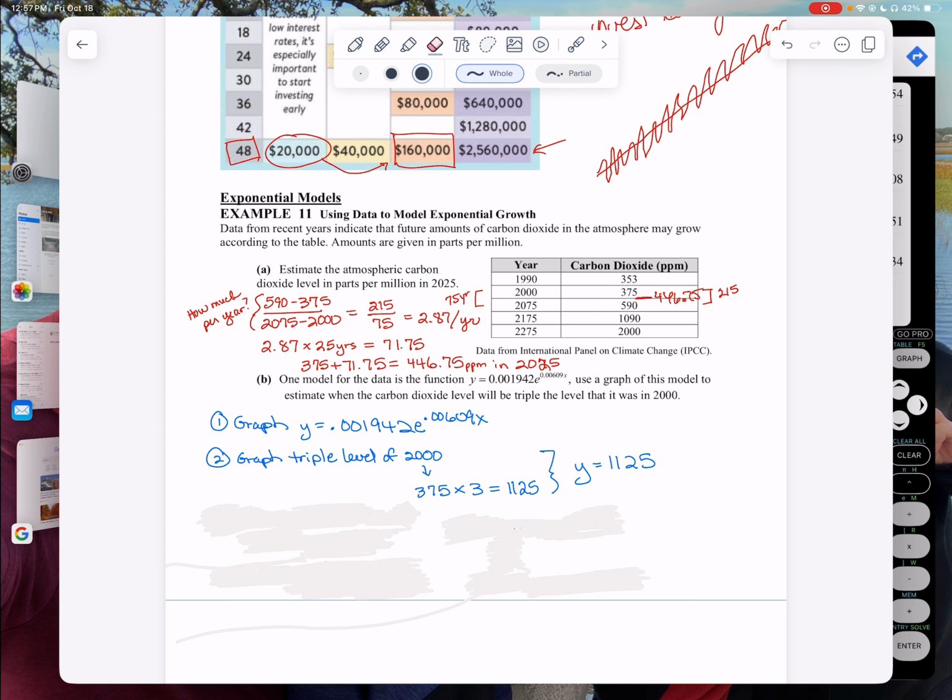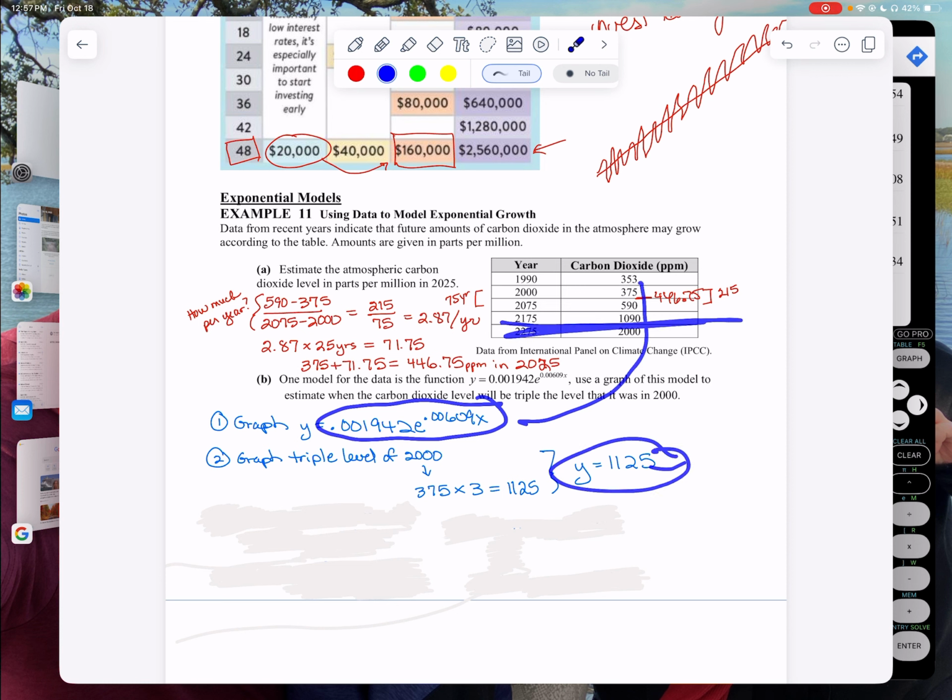So I'm going to have two graphs. I'm going to put two graphs on my calculator. I'm going to put this one, so that is my exponential. And then I'm going to put this one, that's going to give me a line. And that's going to show me when, that will be my when, it's going to be at 1125. That's what they're asking, right? Is when the carbon dioxide is going to be that triple.